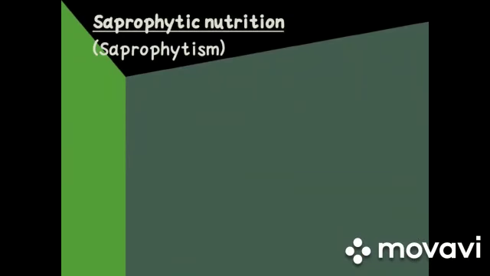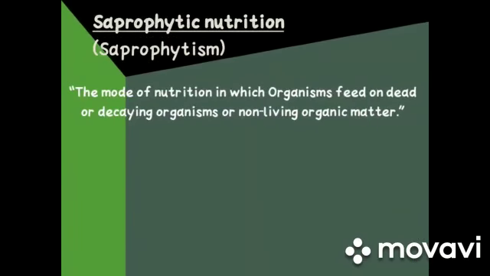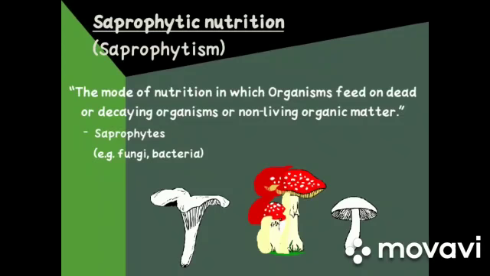Next we have saprophytic nutrition or saprophytism. It is the mode of nutrition in which organisms feed on dead or decaying organisms or non-living organic matter. Students, the saprophytic organisms or saprotrophs derive their food from dead or decaying organic material. This mode of nutrition is called saprophytic nutrition. They secrete enzymes that are released on food material outside their body. These enzymes break down complex food into simpler forms. Their examples are fungi or bacteria.